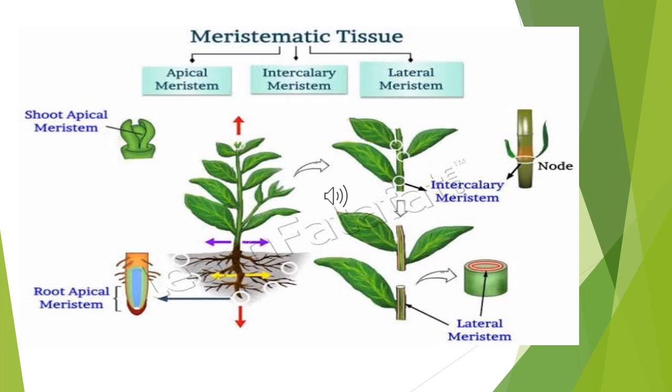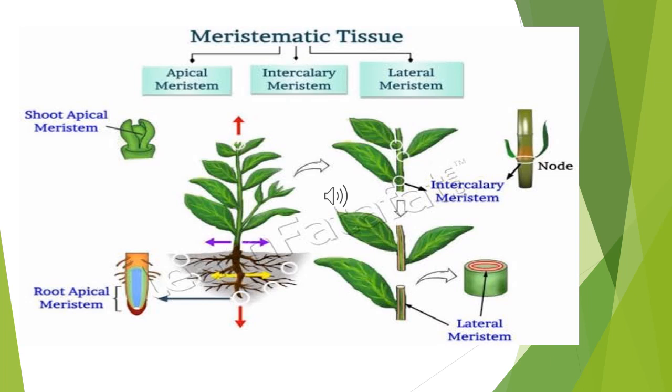Now, apical meristem. The first one, apical meristem. Explain. Apical meristem is located at root and shoot tips. Look at the picture. The apical meristem is located at root and shoot tips. This tissue divides and helps to increase the length.